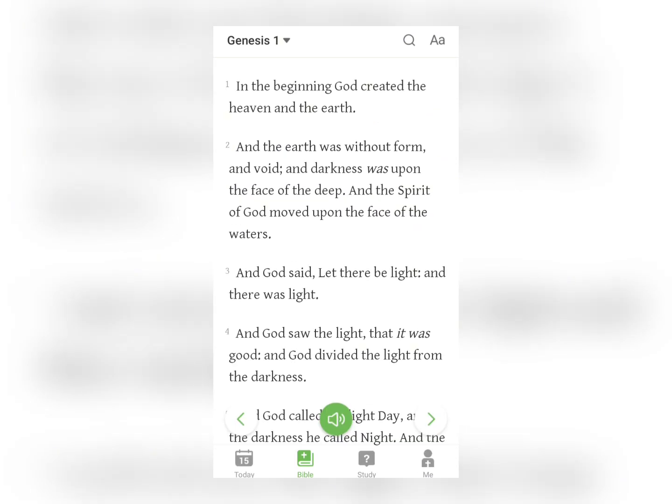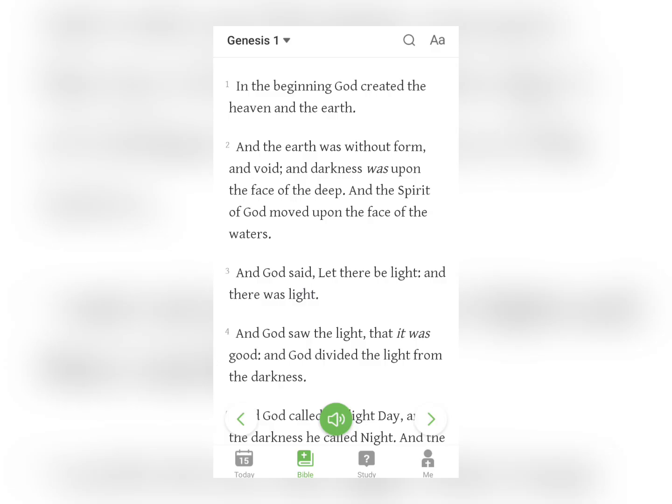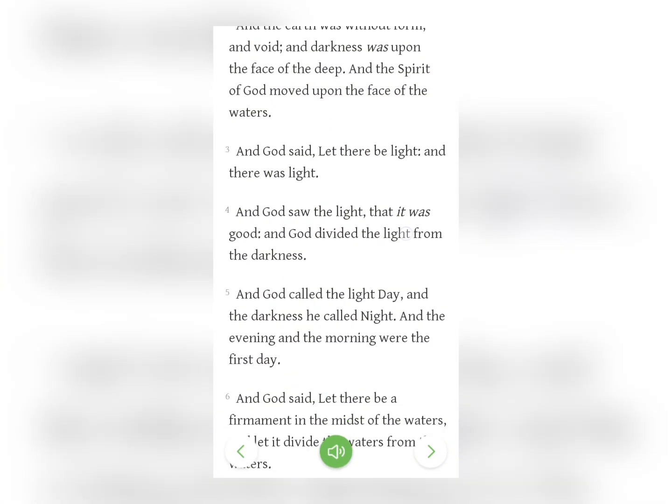Let's say you don't understand a line. This is very helpful in this application, because usually when you read these things, you may not understand. You just long press the section that you do not understand, and it will give you a short explanation. Or you can tap on the search in King James Bible option there. So that's pretty much it.